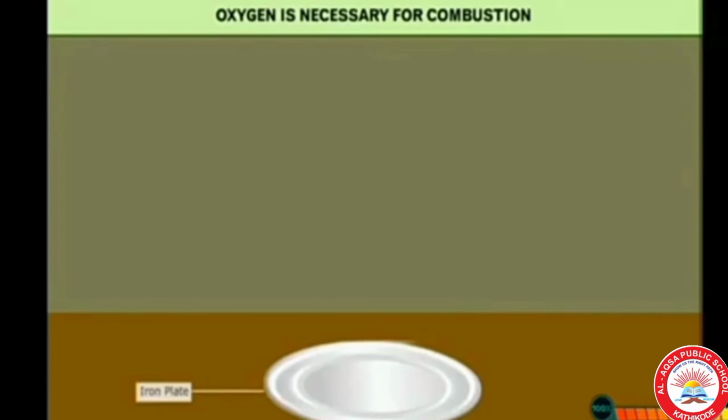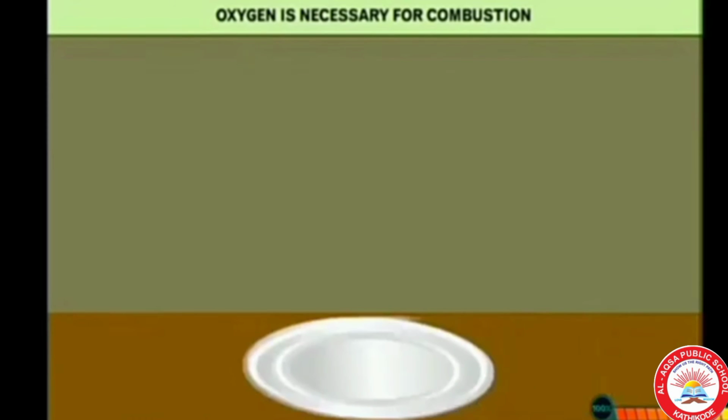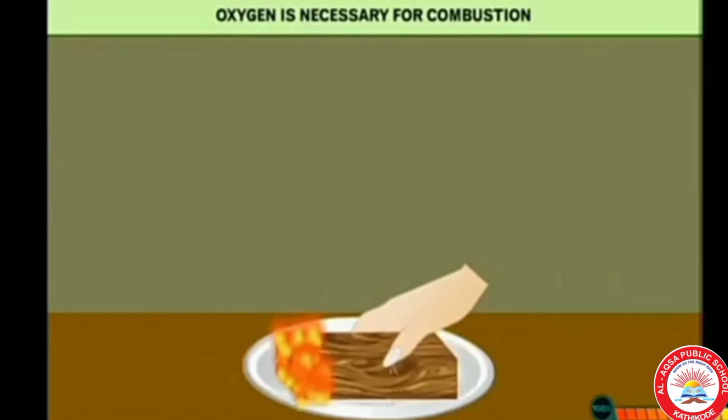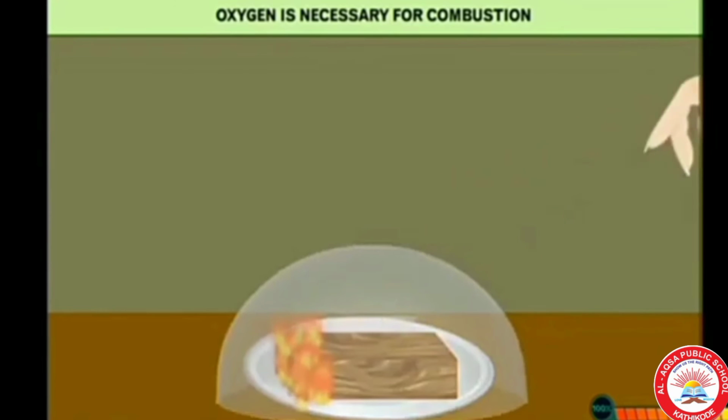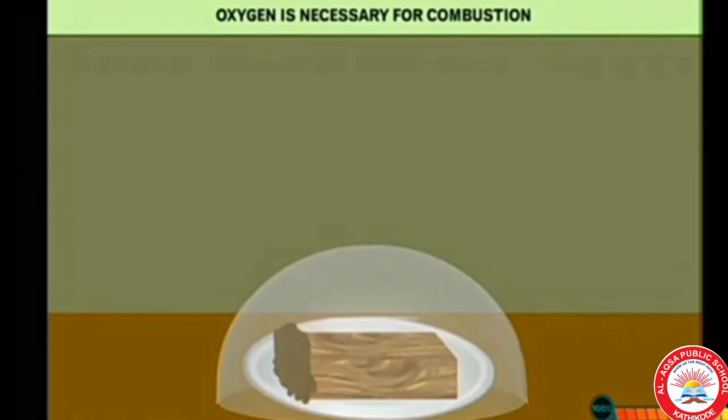Now we can discuss another one. We have to take an iron plate and a burning wood also. Then after that we have to cover the burning wood with a glass and observe. After some time we can see that the flame goes off. What is the reason? Here also it does not get oxygen to burn. So oxygen is necessary for combustion.